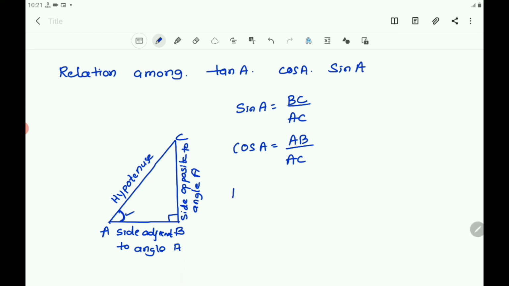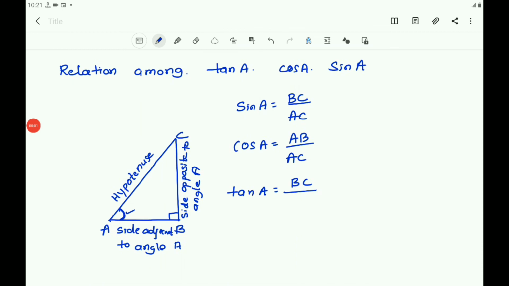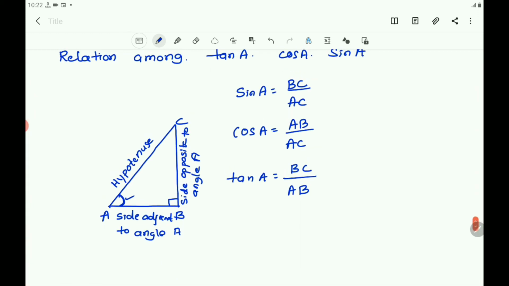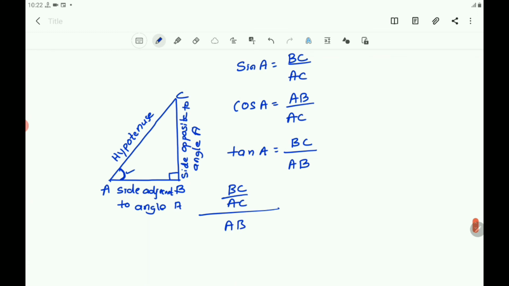Then also write tan A. Tan A equals O by A, opposite side by adjacent side. The opposite side is BC and the adjacent side is AB. Tan is O by A. Next here, you know that BC by AC by AB by AC.